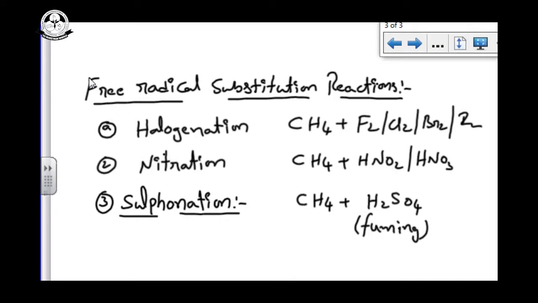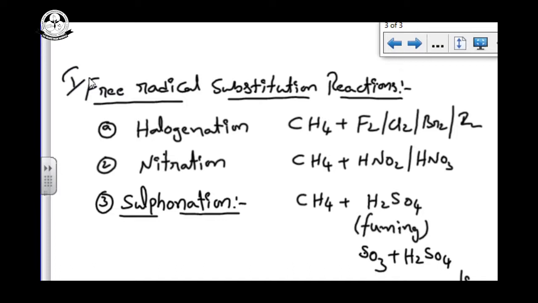Fuming sulfuric acid is a mixture of SO3 and sulfuric acid, which gives H2S2O7. It is also called oleum. These three are the most important discussions.